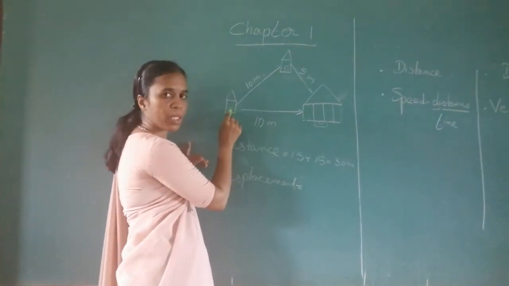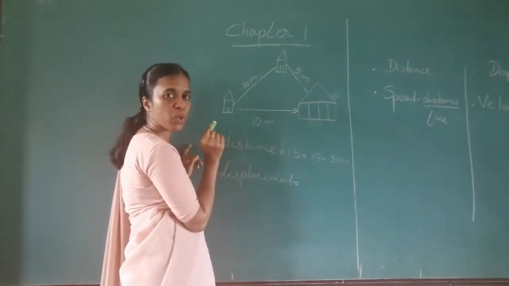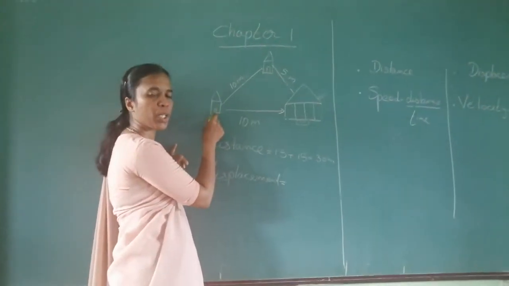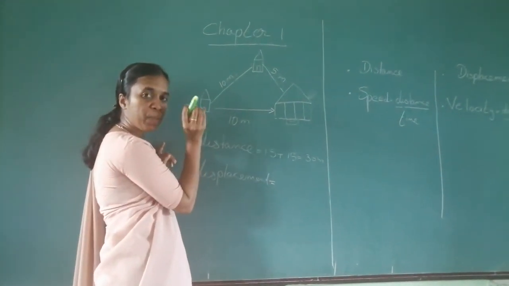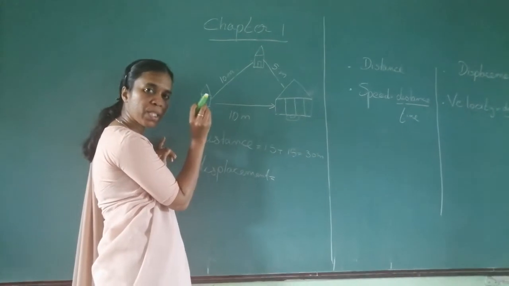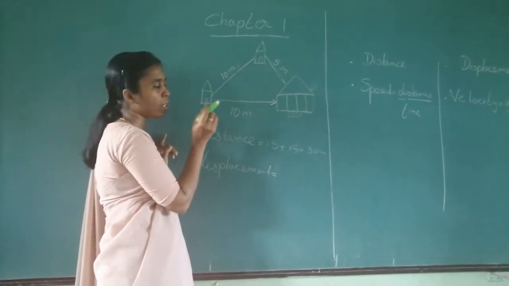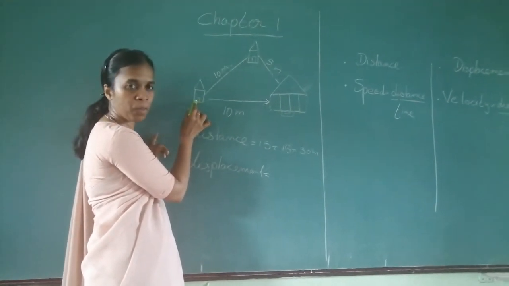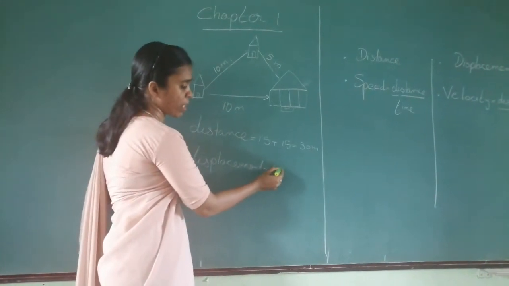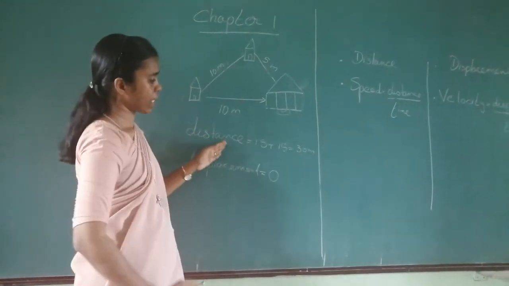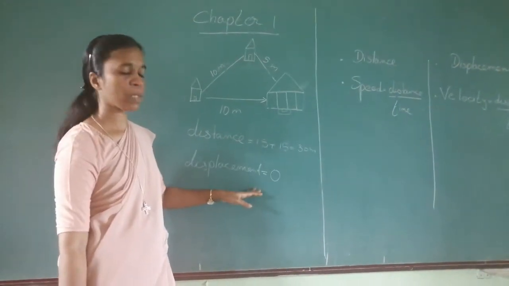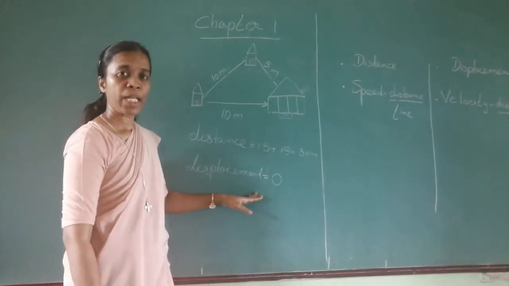You started from your house, and where are you at the ending point? Back in your house. Minimum distance between the starting and the ending. Starting and ending points are the same. So what is the displacement over here? 0. Distance is 30 meter, whereas displacement is 0.